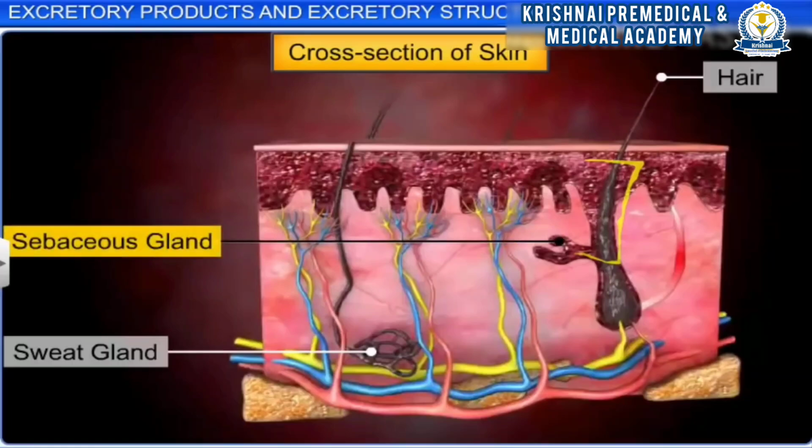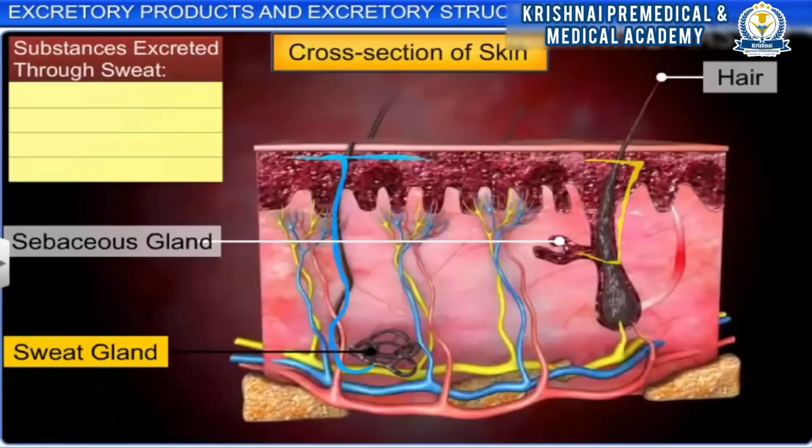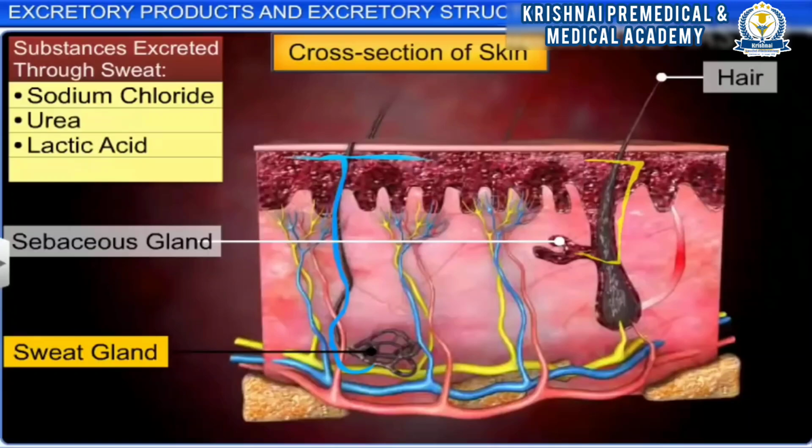The sweat glands on the skin also help in removal of excretory waste. These glands produce sweat, a watery fluid containing sodium chloride and small amounts of substances such as urea and lactic acid. The sweat also helps to cool the body surface.